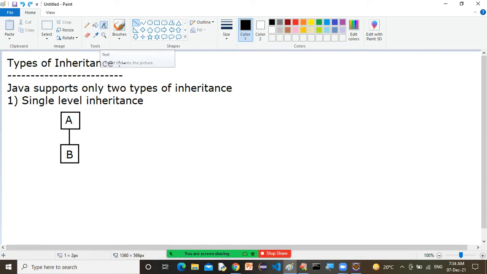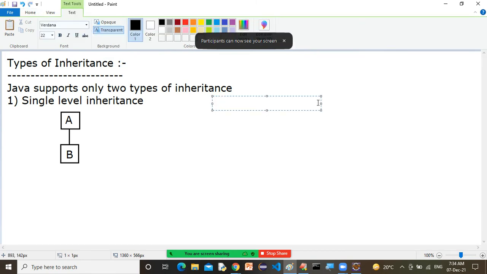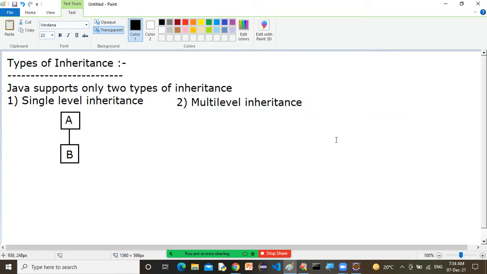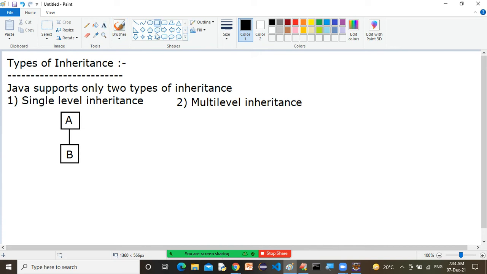Now come to the other part. Number two is multi-level inheritance. Multi-level is a single word. Multi-level inheritance. Now inside this multi-level inheritance, what will happen?